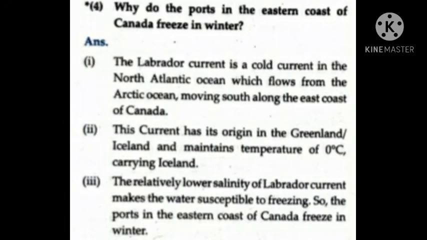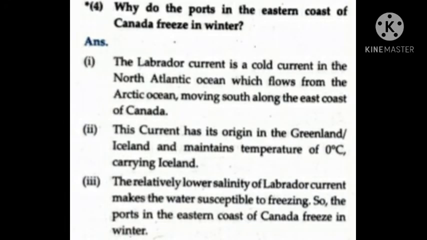Fifth point, under the influence of the westerlies in the mid latitudes, the ocean currents flow from the west to east. Near the equator, they flow from east to west. Sixth point, this leads to a circular pattern.